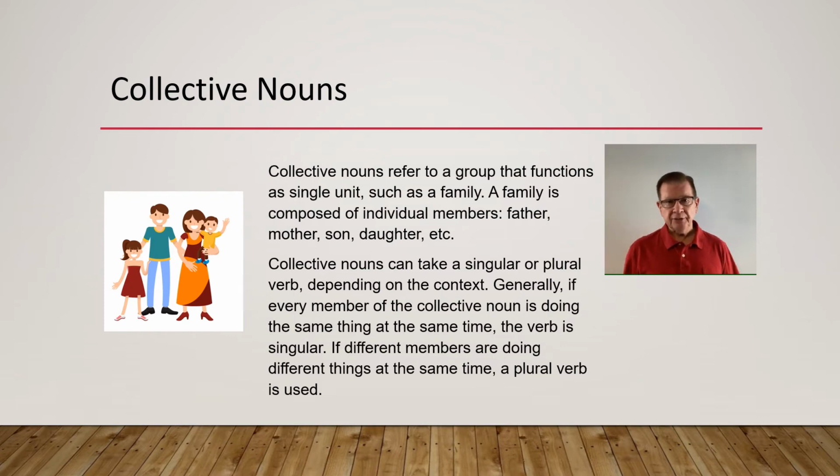Now we'll look at collective nouns. The term collective noun refers to a group that functions as a single unit, such as a family. A family is composed of individual members: father, mother, son, daughter, etc. Collective nouns can have either a singular or a plural verb, depending on the context. Generally, if every member of the collective noun is doing the same thing at the same time, the verb is singular. If different members are doing different things at the same time, a plural verb is used.